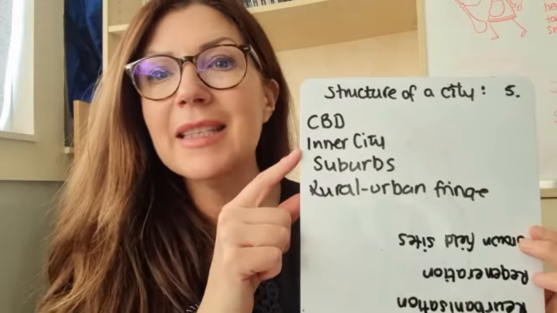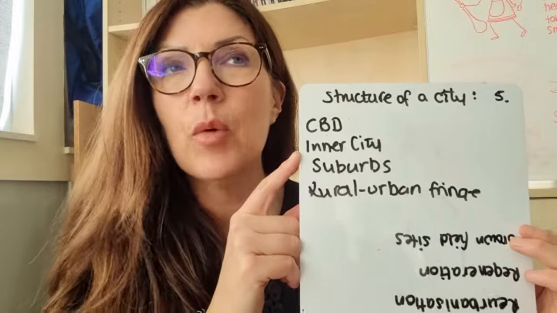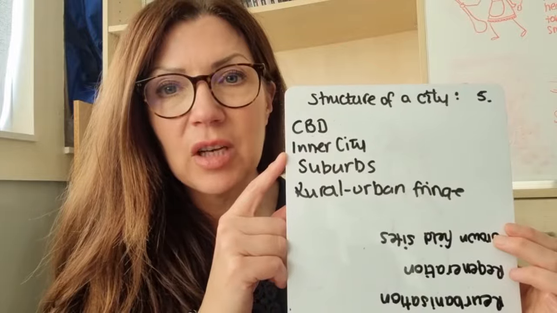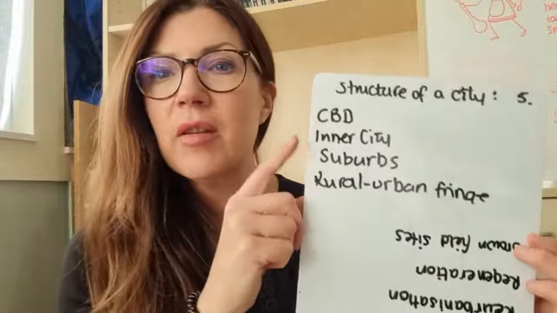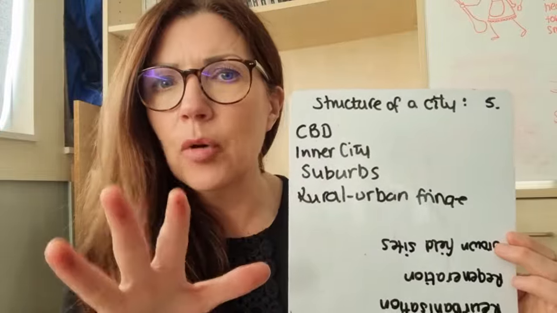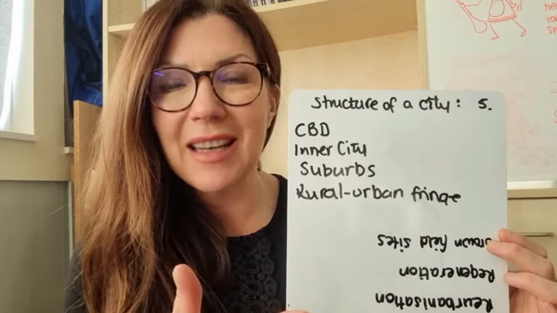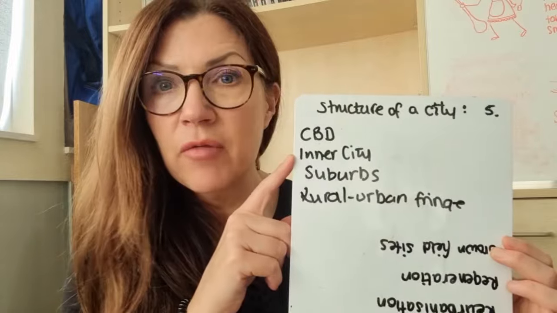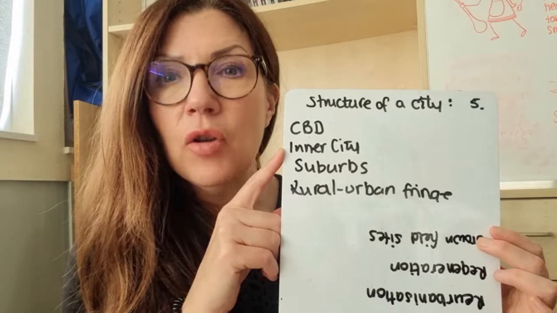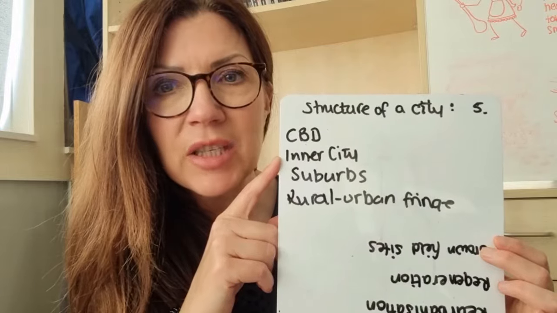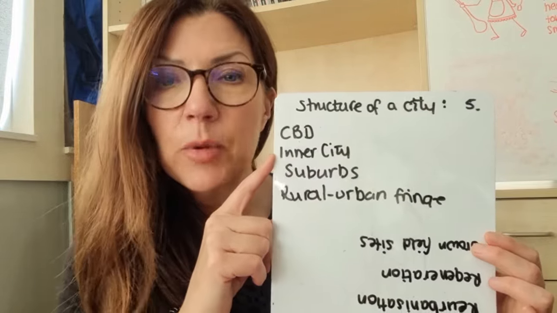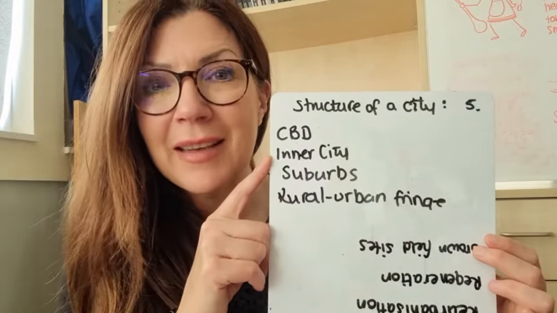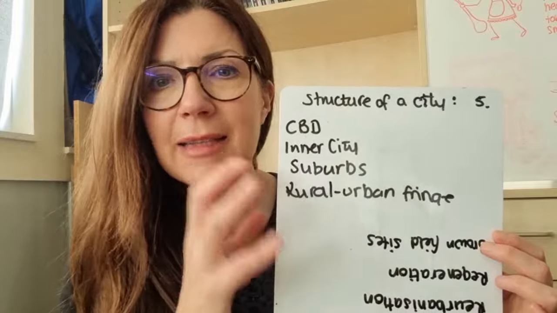The inner city area tends to be where we've had manufacturing in the past, and we've had the global shift. That manufacturing is closed down, and we have got regeneration. So this area is kind of a mix of rich and poor, because we've got areas that haven't been regenerated that are in decline, and we've got areas that have been regenerated that are better. So this is characterised by regeneration, by places that are not doing so well, so maybe high crime, high population density, etc. And then we've got good transport links still here, and expensive land. So we tend to get quite small flats and small buildings here.